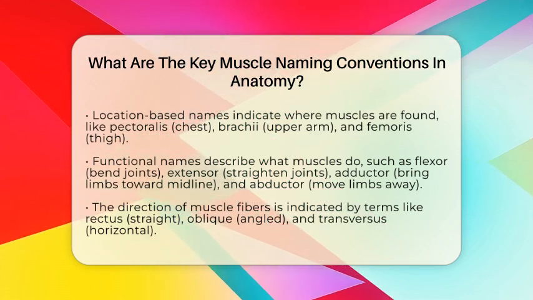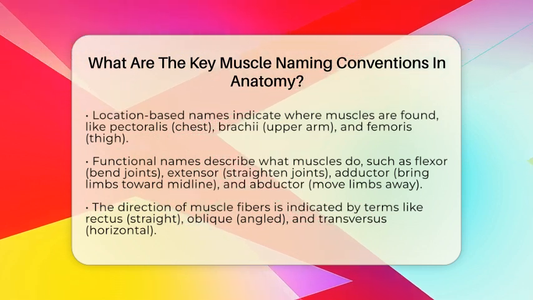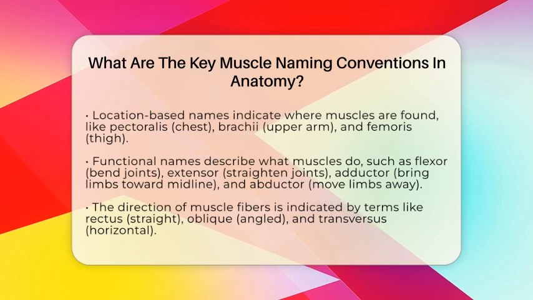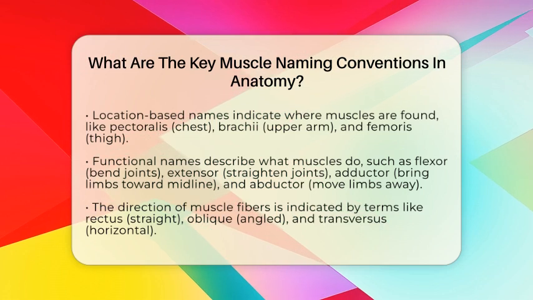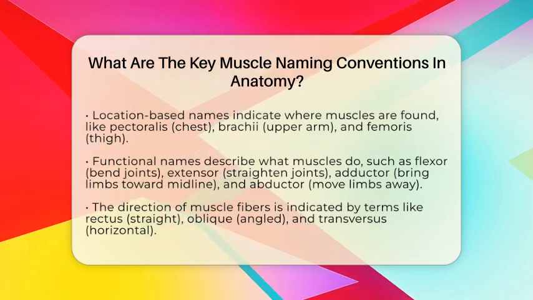Location also plays a key role. Names tell us where muscles are in the body. For instance, pectoralis muscles are in the chest area, brachii muscles are in the upper arm, and femoris muscles are in the thigh. Knowing the location helps us understand their role in movement and support.